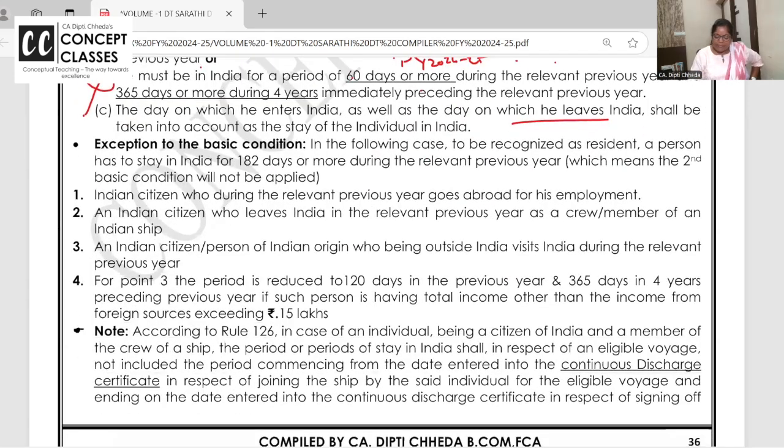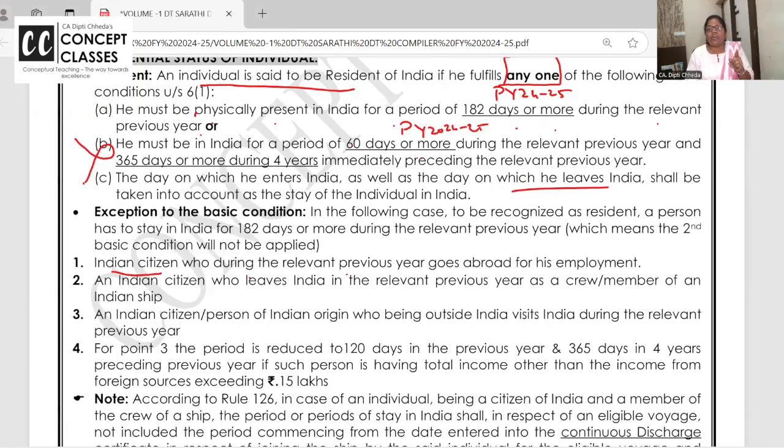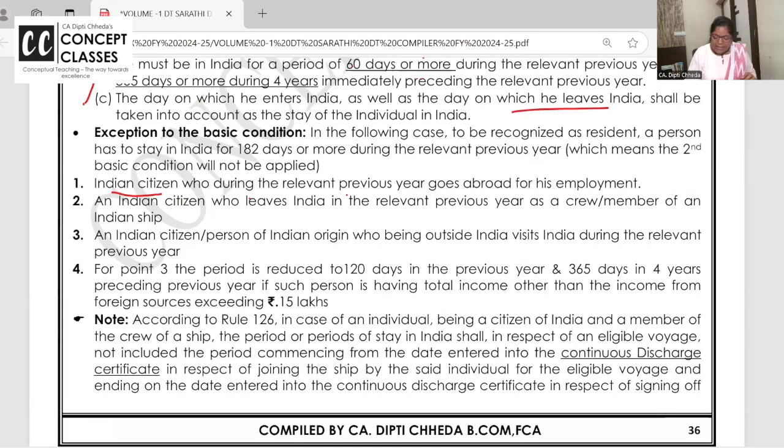What are those cases? 3 cases are there. Indian citizen who during the previous year goes abroad for employment. Best of the notes you will get in this, understand this. There are 3 exceptions wherein the second basic condition is not applicable. So for being resident, you have to satisfy the first basic condition. Indian citizen going abroad for his employment, business and all.